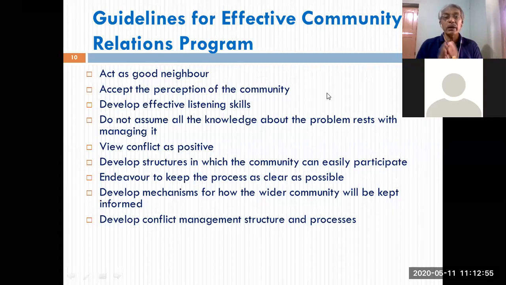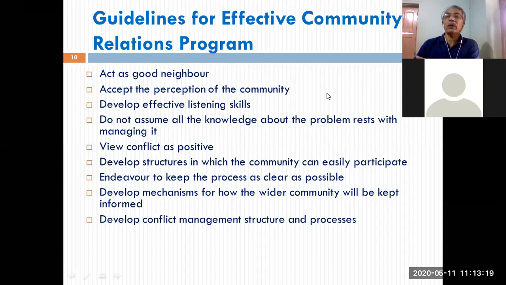So all those who are involved in community relations programs on behalf of the organization should develop very good listening skills. You should listen first, properly, and then you'll be able to understand. Don't assume that you know everything, right? Better keep your eyes and ears open, as they say.